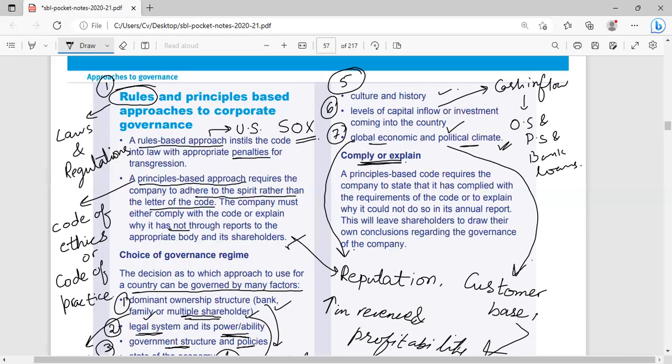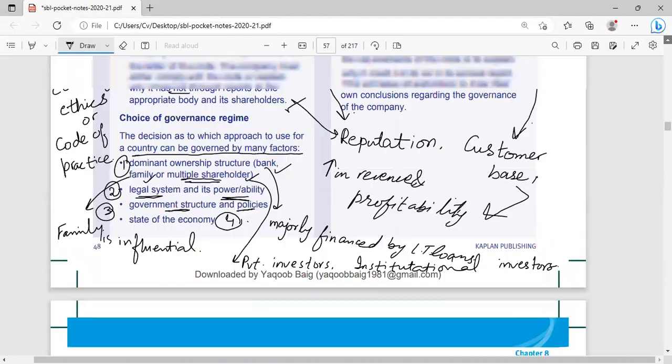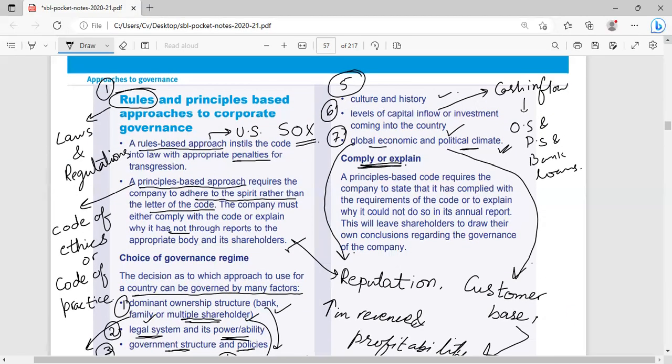Okay. Then we have comply or explain. What is this comply or explain? Comply or explain is the approach where a few companies think that they are expected to comply with laws and regulations.